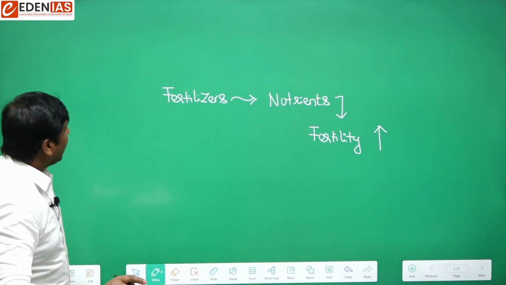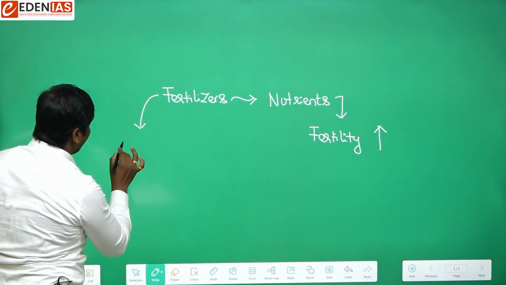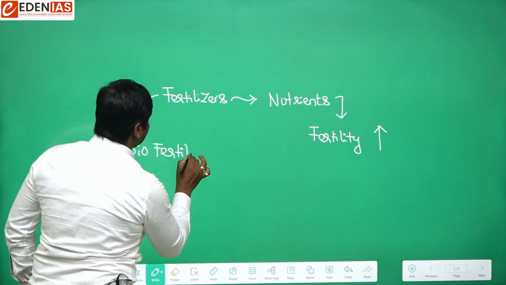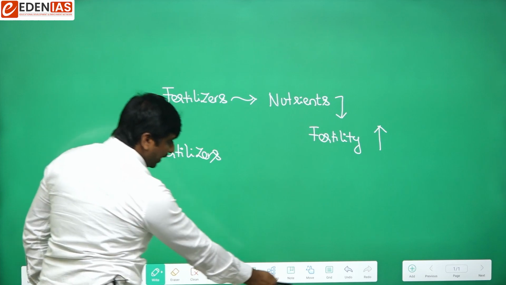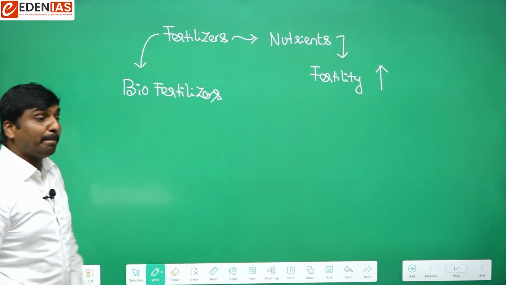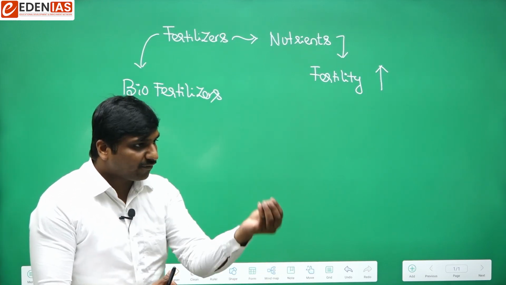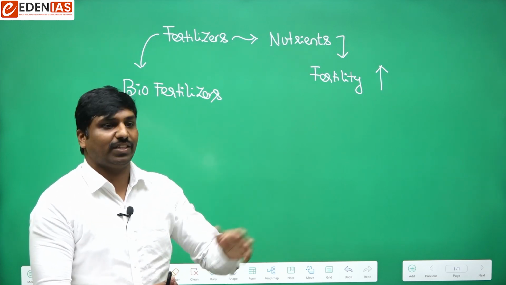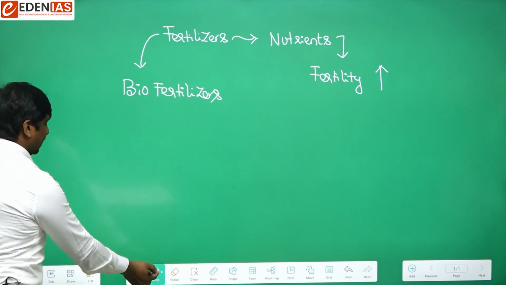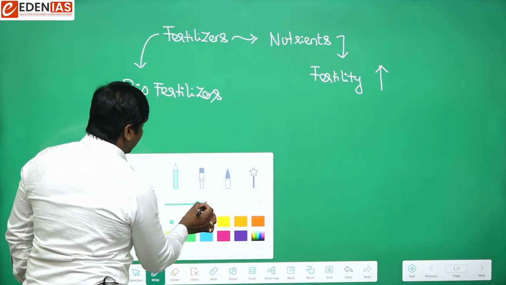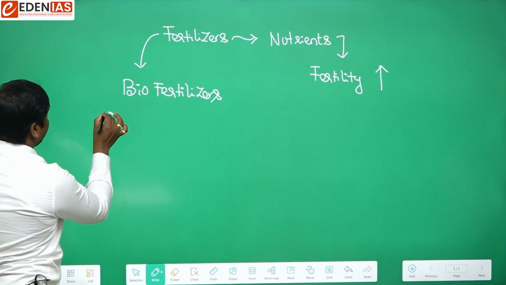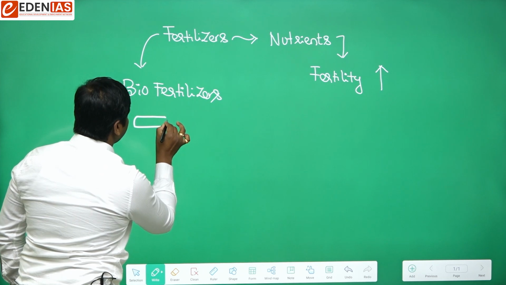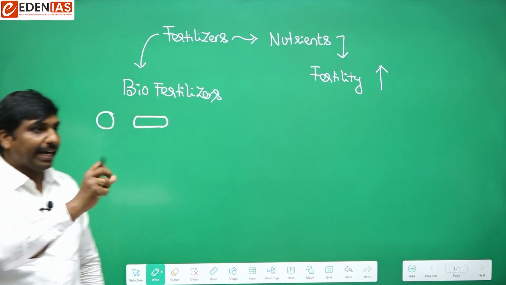Now we have another thing called biofertilizers. Here, in the form of fertilizers, we will be using microorganisms, either as solids or liquids, to increase the fertility of the soil. Think of it like a capsule or some solid material made into lumps.